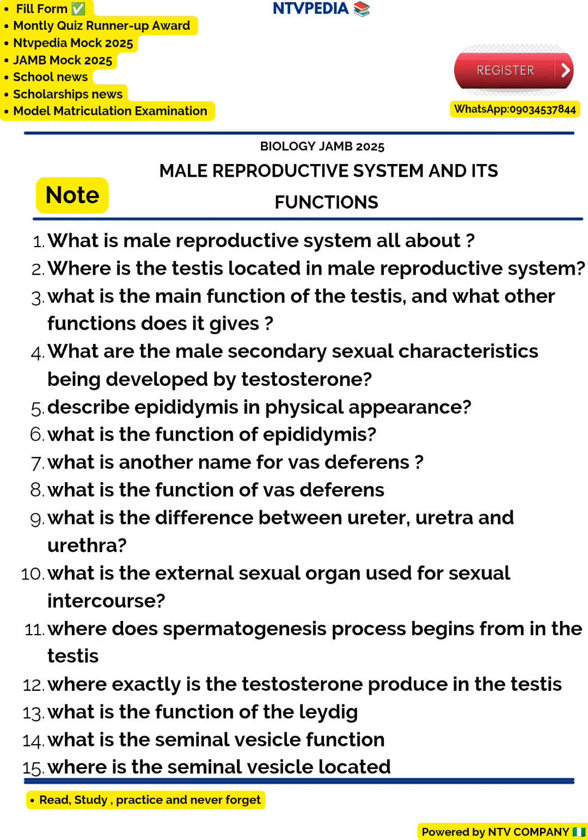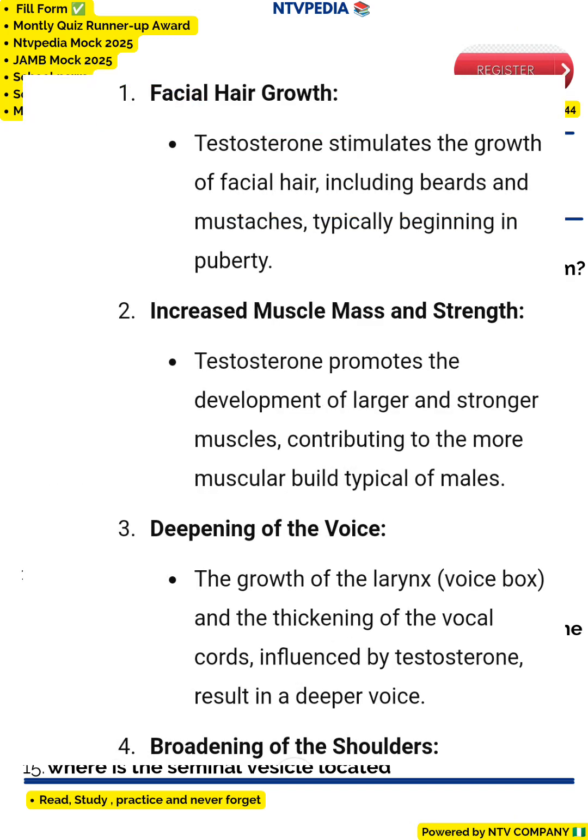Now question number 4 says, what are the male secondary sexual characters? When we're talking about male secondary sexual characters, they are the characters that are produced by testosterone. This testosterone is not responsible for reproduction, but it shows signs of puberty.